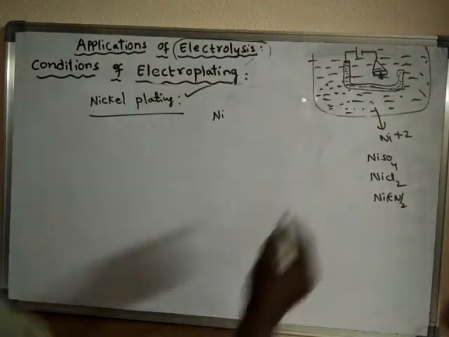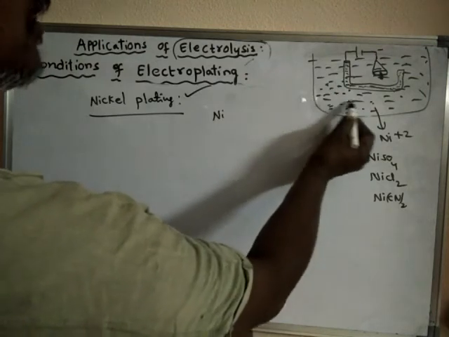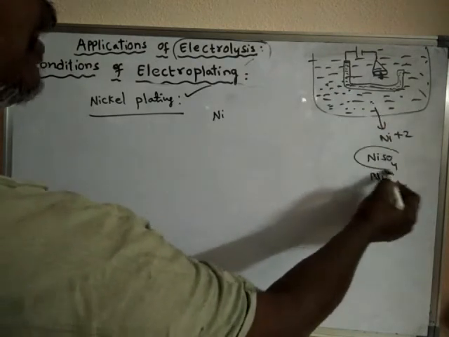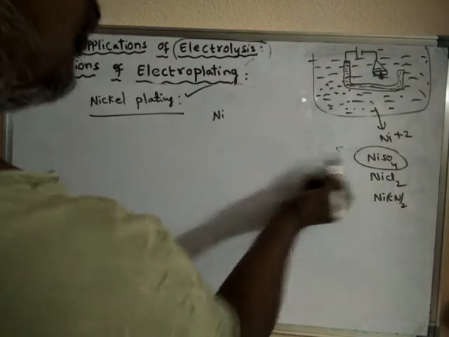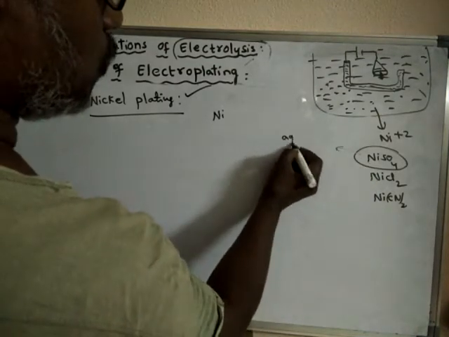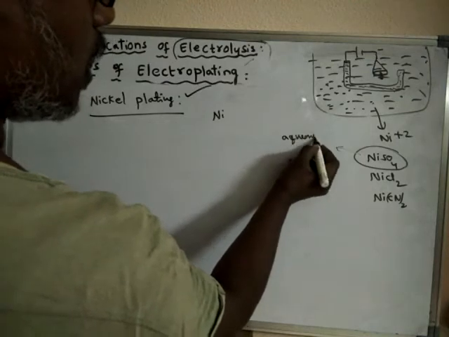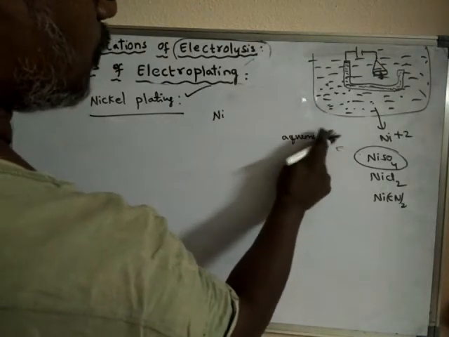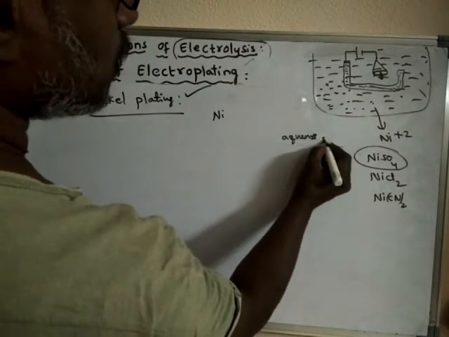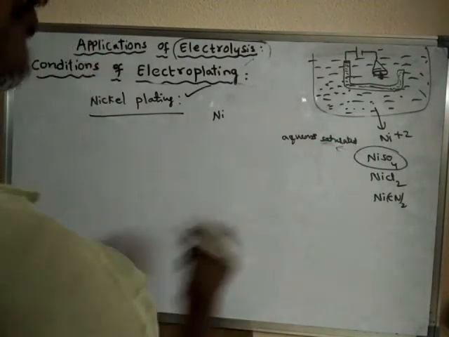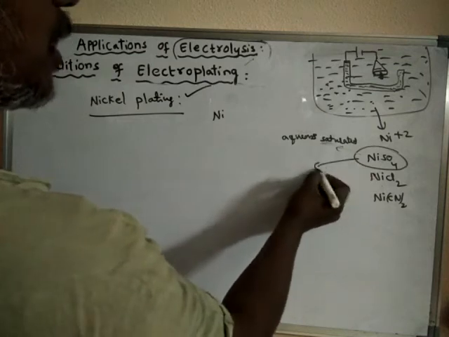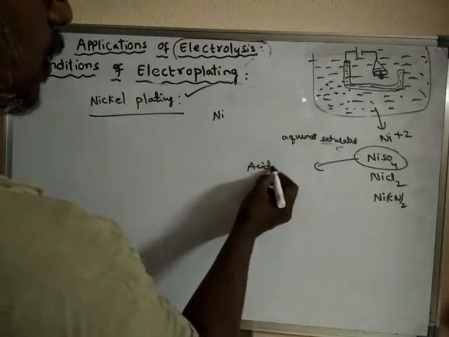Suppose we have taken nickel sulfate as the electrolyte. What type of electrolyte do I have to take? I have to take an aqueous, and that too saturated, solution of nickel sulfate, and it should be acidified.